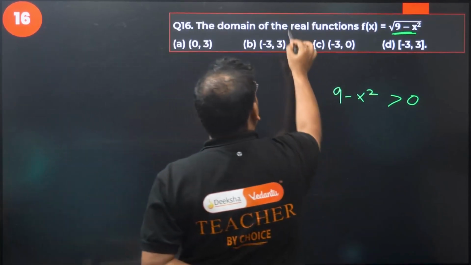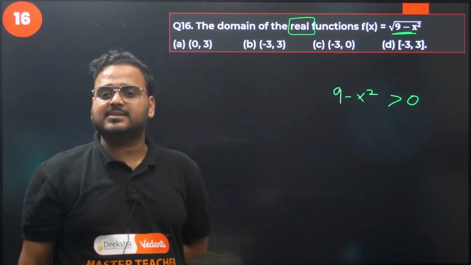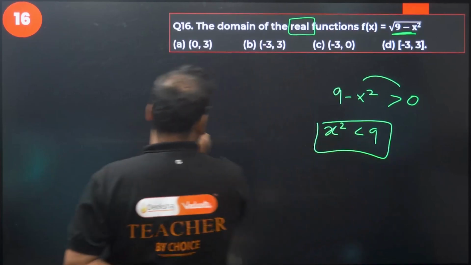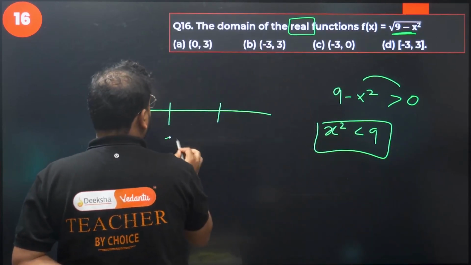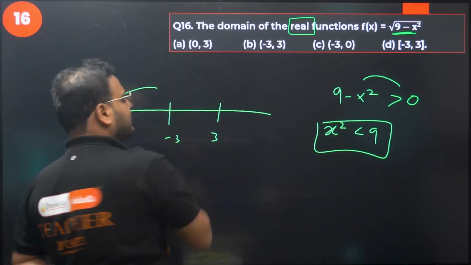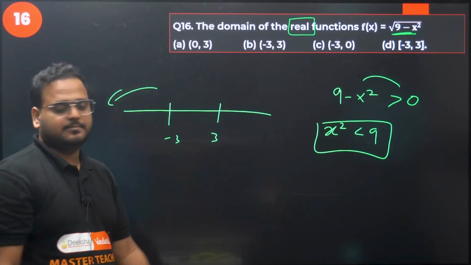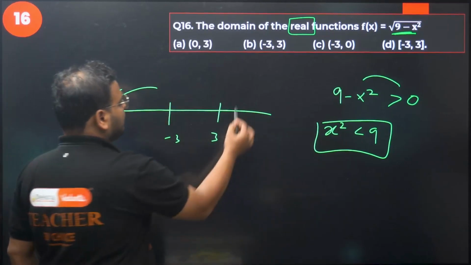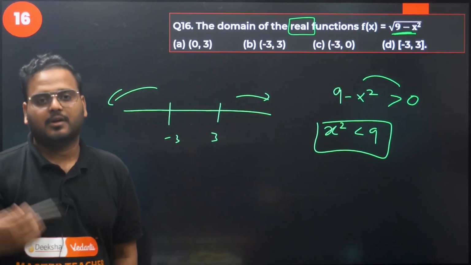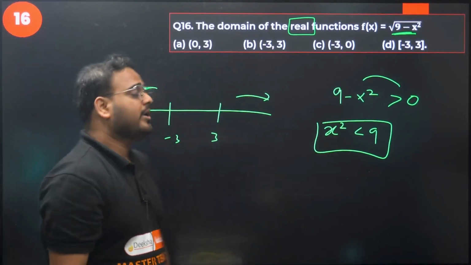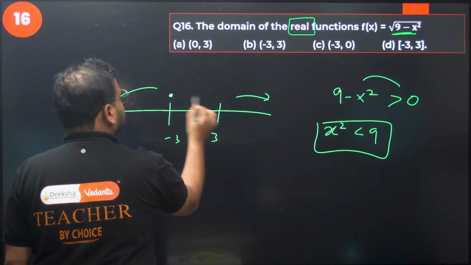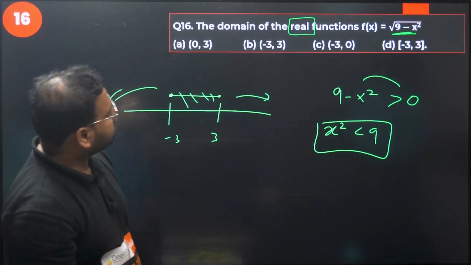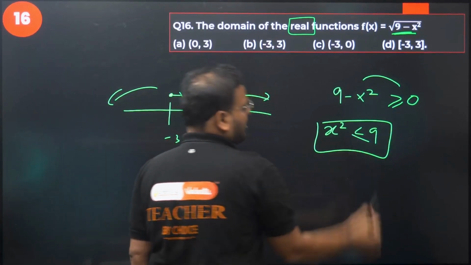Because you're saying real, I cannot make it complex. Okay, move it to this side. I get x square should be less than or equal to 9. Think about it. The x value has to be between minus 3 and 3. Anything you go on this side, let's say take minus 4, square that, becomes 16. Is 16 less than 9? No, sir. Take a number on this side, take 5, square of 5 is 25. Less than 9? No. It means my answer is, sir, closed interval. This is my answer, sir. How come this is my answer? Because I can put equal to over here, right? Why can I put equal to?